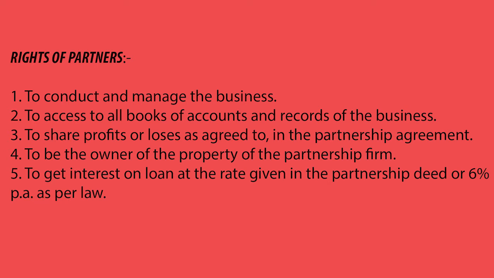Fifth point, to get interest on loan at the rate given in the partnership deed or 6% as per law. The partners can advance a certain amount in the form of a loan, other than capital. So if any partner does that, they have a right to claim interest on the loan advanced to the partnership firm. This could be an agreed percentage, maybe 7%, maybe 5%, maybe 10%, 12%. It depends upon the agreement. But if no agreement exists, as per law, 6% per annum interest will be given to any partner who has advanced a certain amount to the partnership firm.